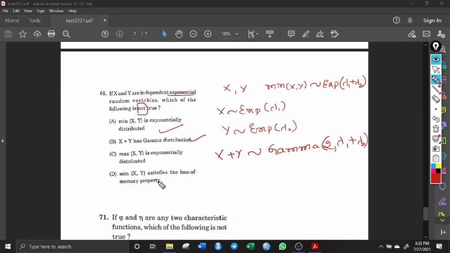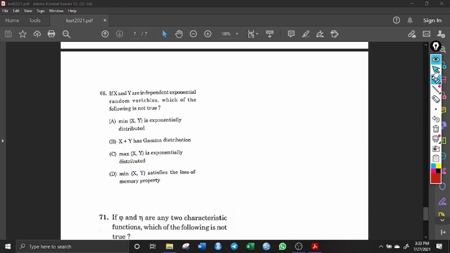Now we see this. We know that exponential has a memoryless property or loss of memory property, right? And this minimum is also following exponential, so this also has memoryless property. So this is also a right statement, but this is a wrong statement. Maximum of x comma y is exponentially distributed, it is not exponentially distributed. Okay, this is the wrong statement, so this is the right answer. We'll move to next question.